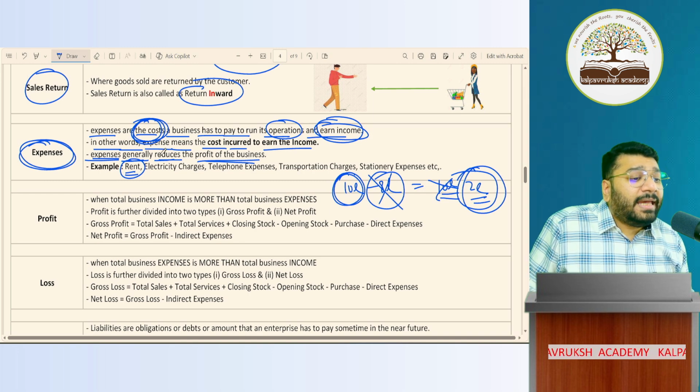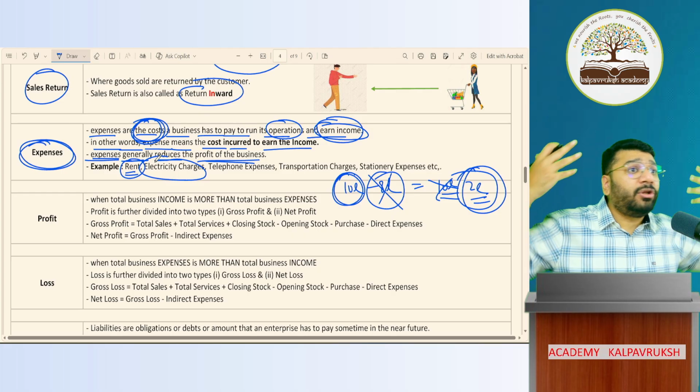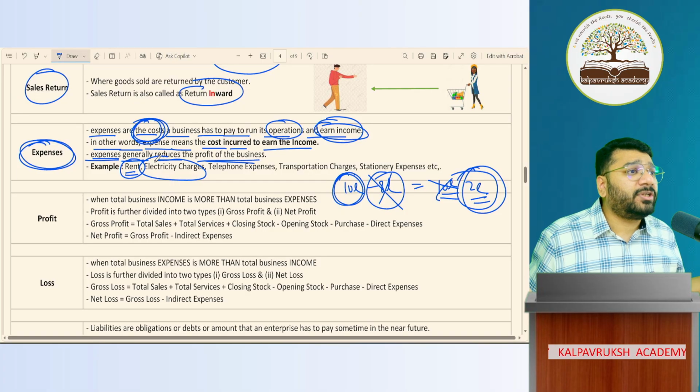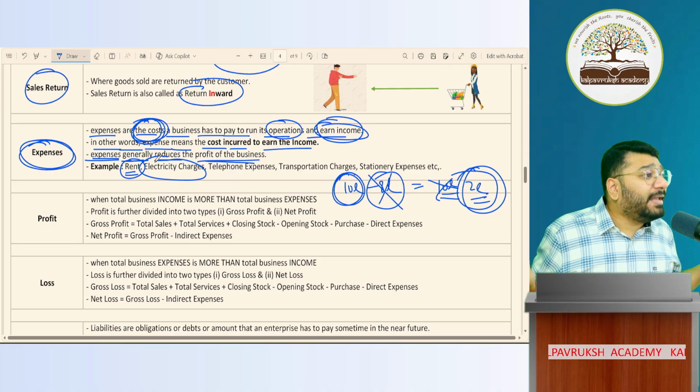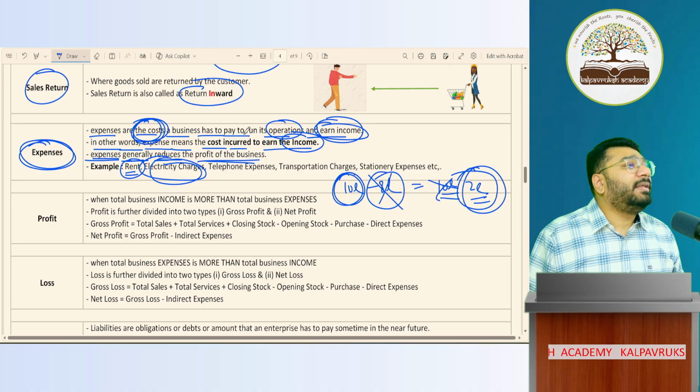Okay. Electricity charges that we are paying. No electricity means no light connection. No light connection means how will the projector run? How will my system run? Nothing can function. Can we get benefit without paying electricity? No. So electricity is that cost incurred to earn the income.